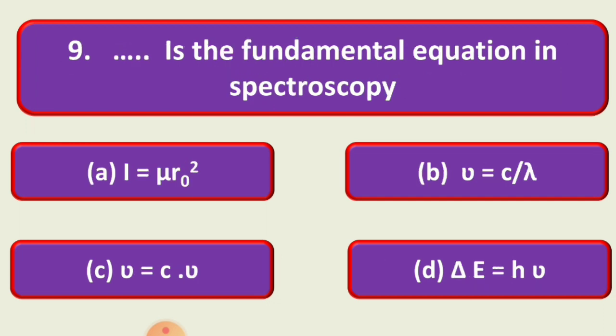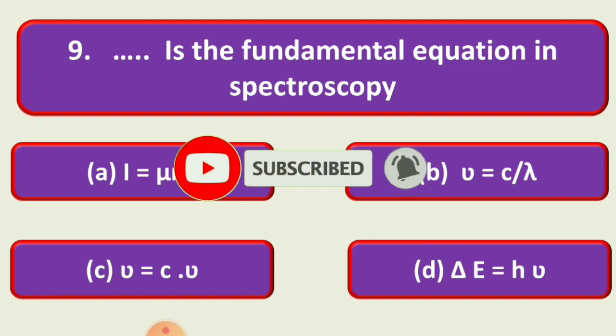Next question is, dash dash is the fundamental equation in spectroscopy. Options are A, I is equal to mu r0 square; B, that is nu is equal to c upon lambda; C, frequency nu is equal to c into nu bar; and D, that is delta E is equal to h nu.